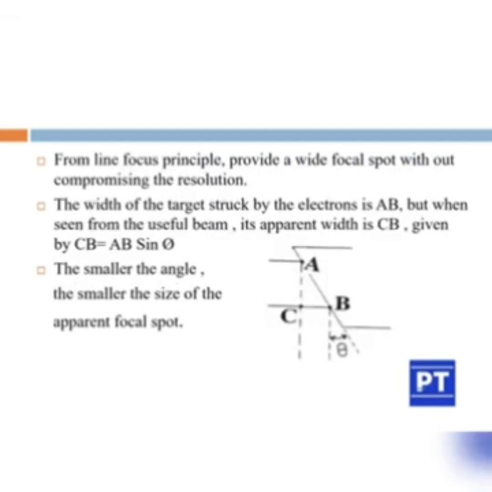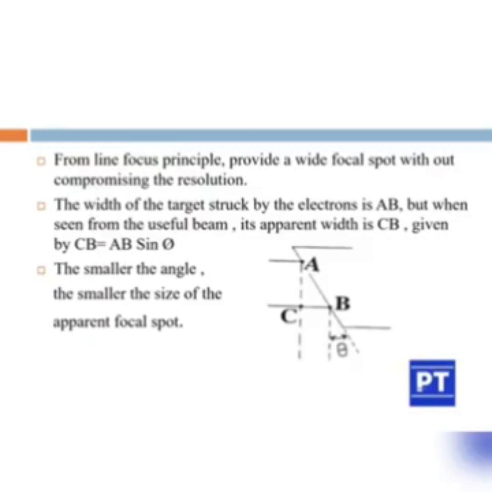The line focus principle provides a small effective focal spot without compromising the resolution. A good quality image can be acquired with a small focal spot. But since a small target will be heated up and burned up, we have to use a large target. So we have to get a small focal spot, and in spite of that, we have to use a large target. So we angulate the target, and that angulating principle is known as the line focus principle.